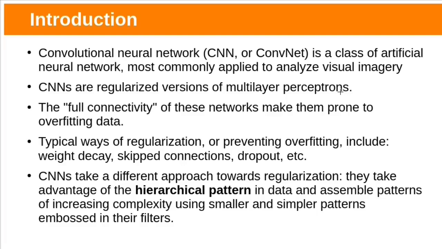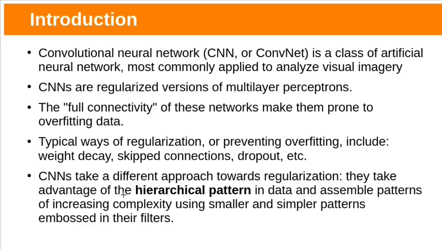Multi-layer perceptrons usually mean fully connected networks, that is, each neuron in one layer is connected to all neurons in the next layer. The full connectivity of these networks makes them prone to overfitting. Typical ways of regularization or preventing overfitting include weight decay, skip connections, dropout, and early stopping, etc. CNNs take a different approach towards regularization.